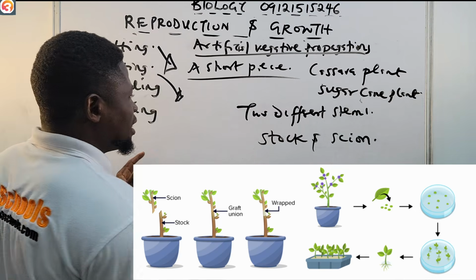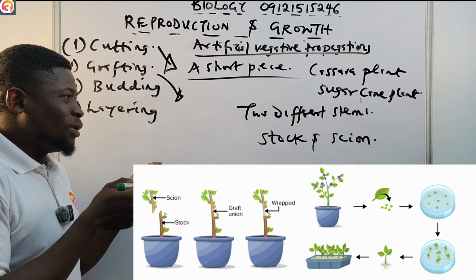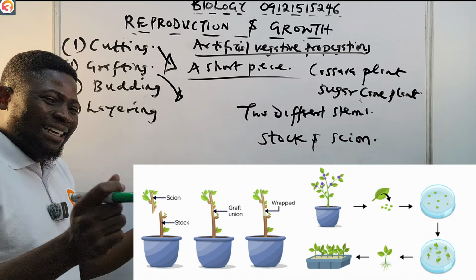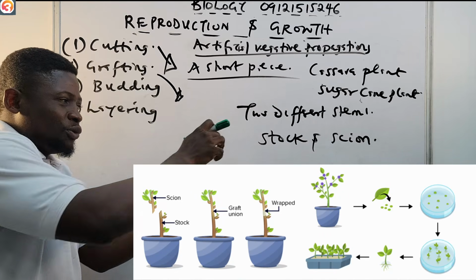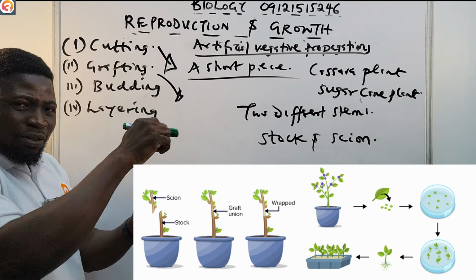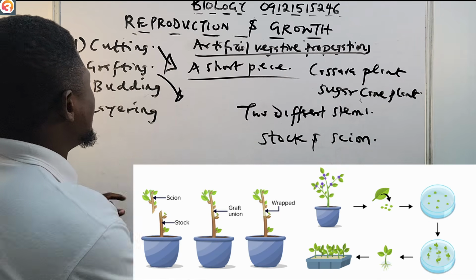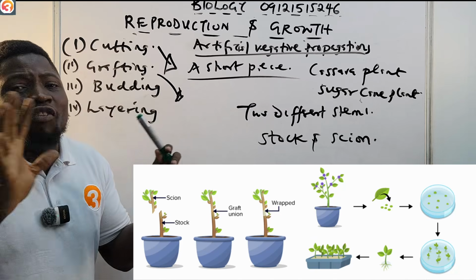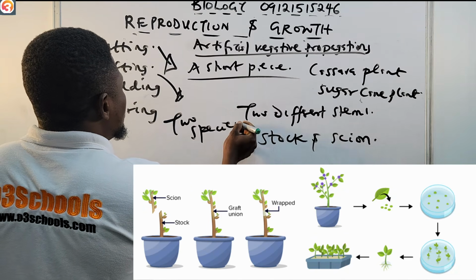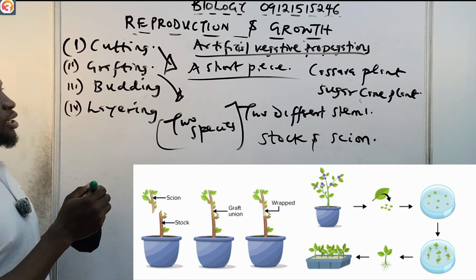Two different stems are brought together, the stalk and the scion. The stalk is the one that is rooted to the ground, while the scion is the one being grafted onto the stalk. Once you bring them together, you tie them together and leave it to form a new plant. So that is basically what happens in grafting. Two species of plants are used when it comes to grafting.